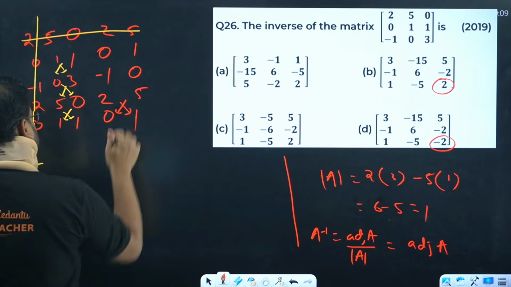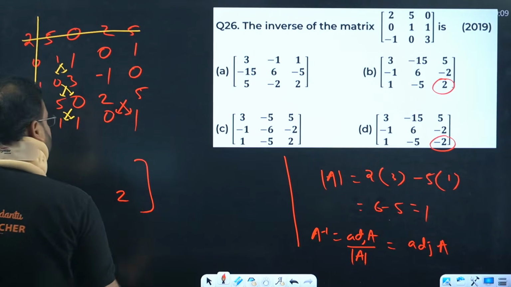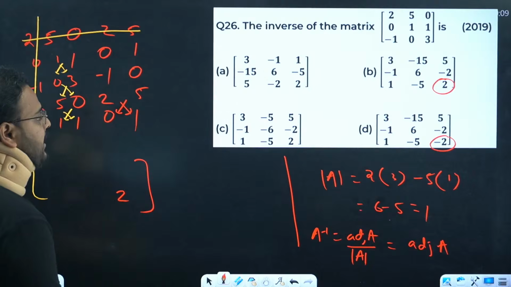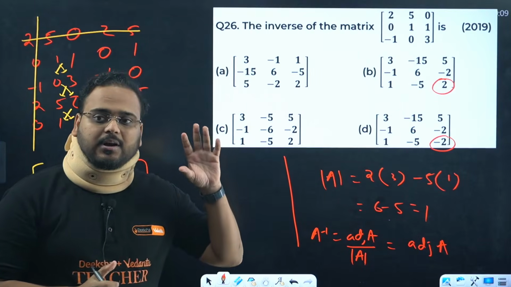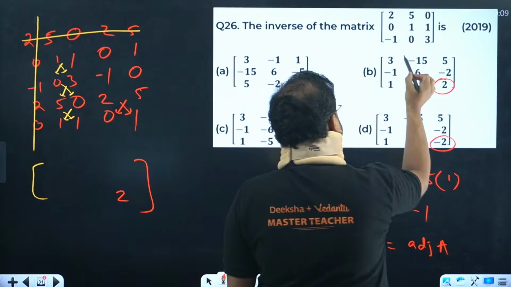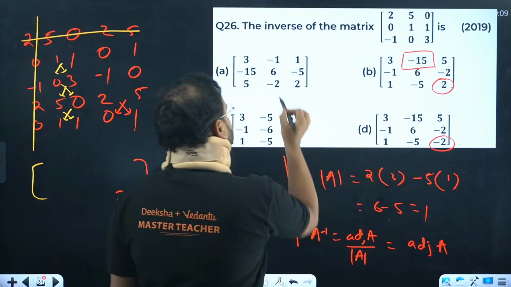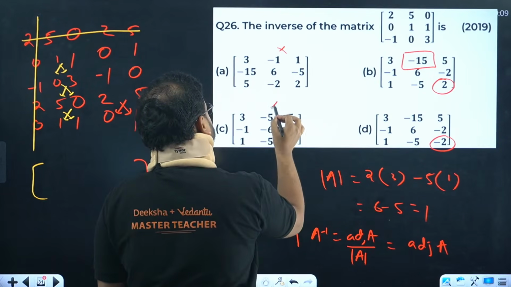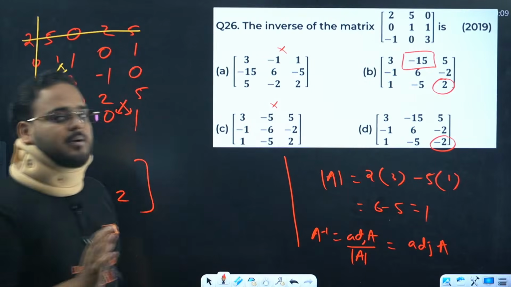2 into 1 minus 0. That is coming as 2. Just to make sure that our option B is the only correct one, we'll find this other term also. If I find this term, it will not be option A, it will not be option C, it will be only option B or D.